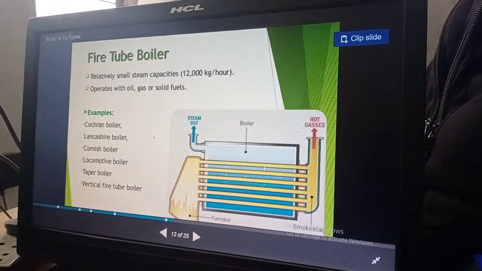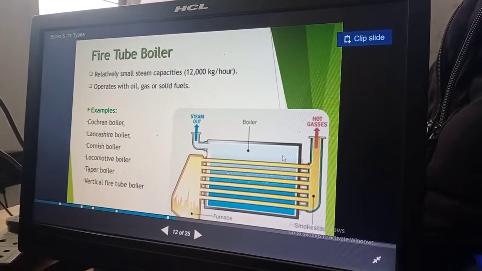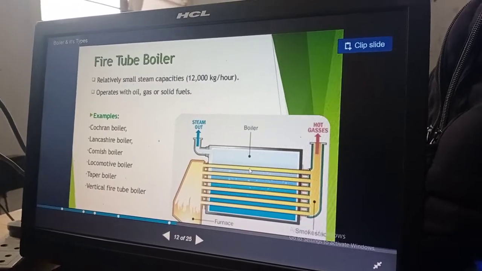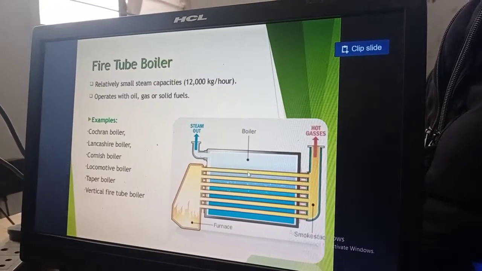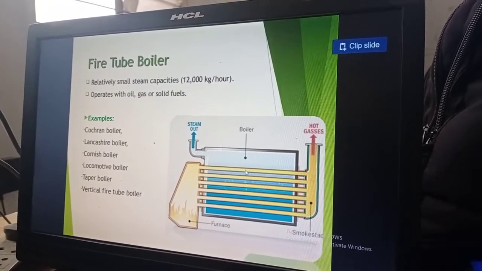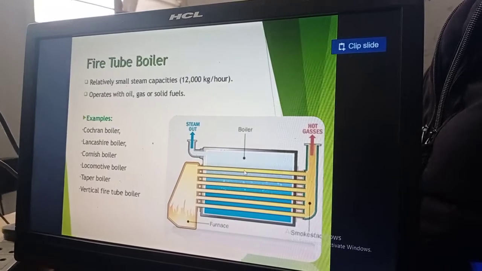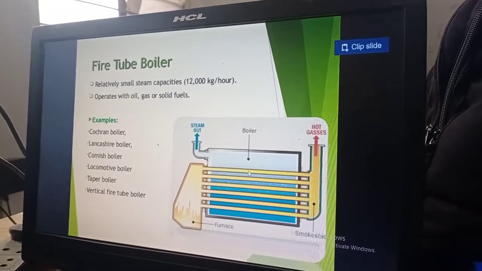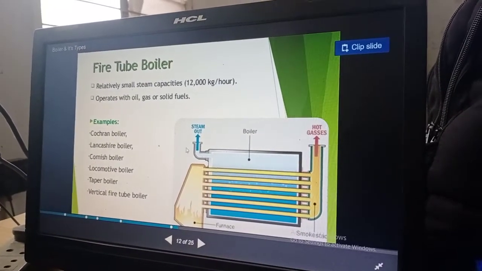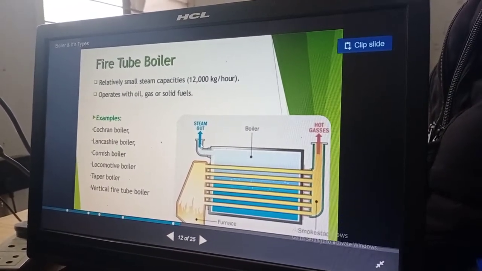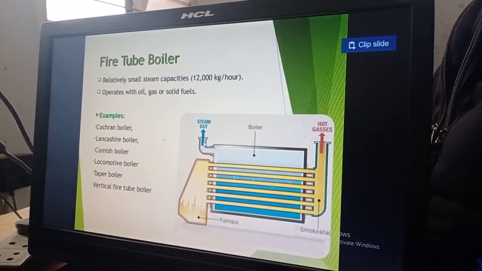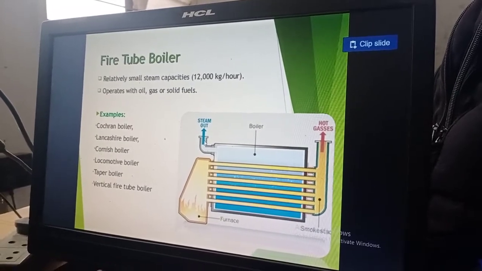So these tubes are inserted in the boiler, and whenever the hot gases flow through the tubes, because of the surface area of the tube, heat is transferred from the tube to the water. The water evaporates and the steam becomes heated. Whenever the desired temperature is reached, the valve opens and the steam flows out through the valve. That is known as the fire tube boiler.